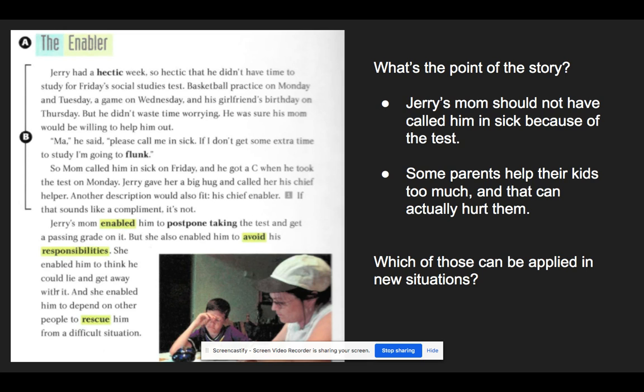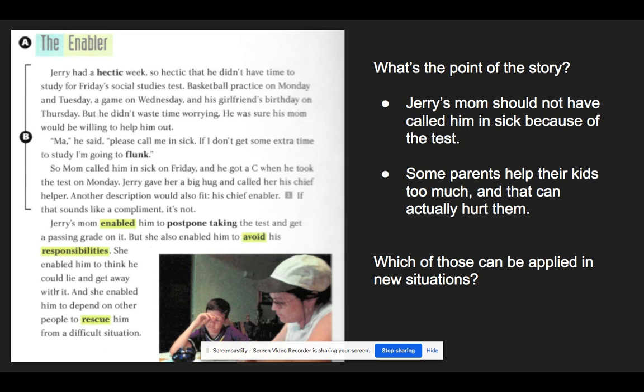Okay. Now, I want you to look at the two theme statements that are in bullet points on the screen. Okay. And I want you to think about which is the best theme statement. So, the first one is this: Jerry's mom should not have called him in sick because of the test. Your second option is some parents help their kids too much, and that can actually hurt them.